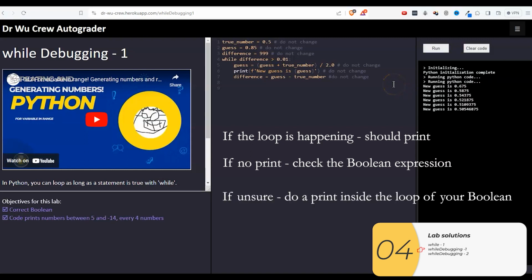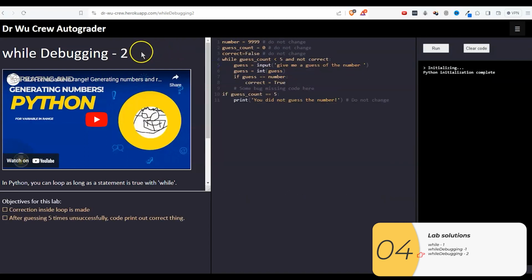So again, the main thing I want to point out here is sometimes that loop won't happen because your Boolean expression is wrong. And when that happens, or when you suspect that happens, try a print inside your while, and that will indicate whether the loop ran or not. Okay, next one, while debugging 2.